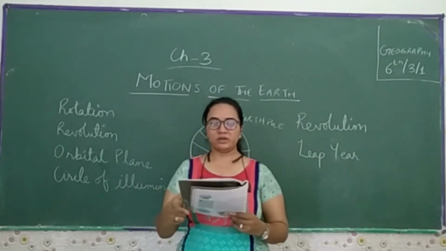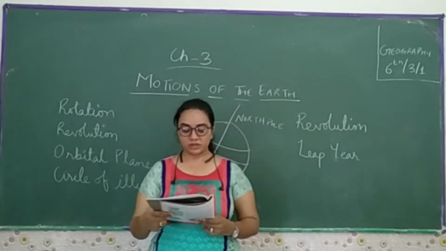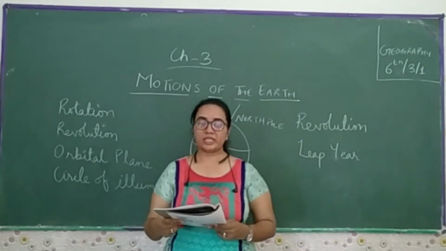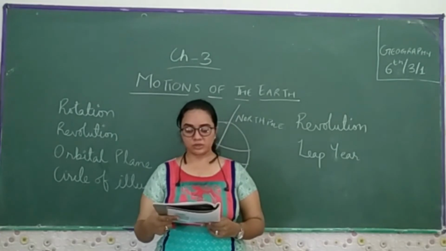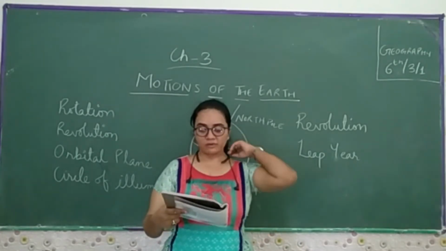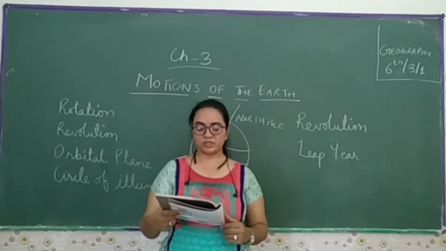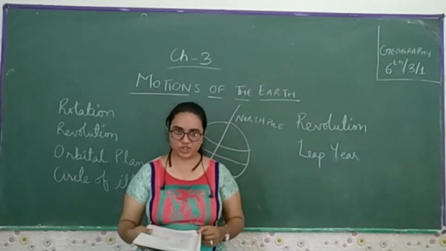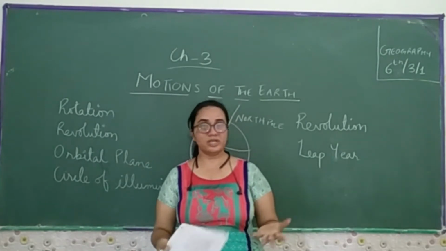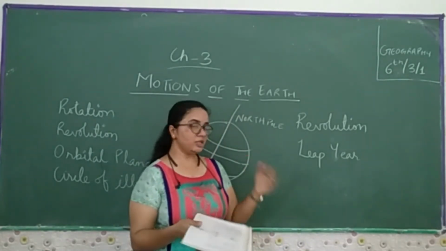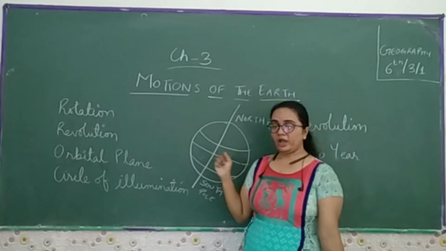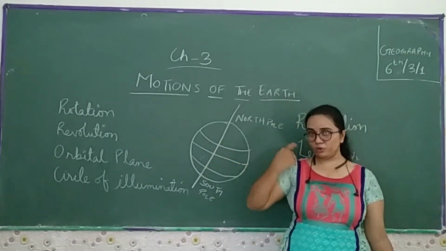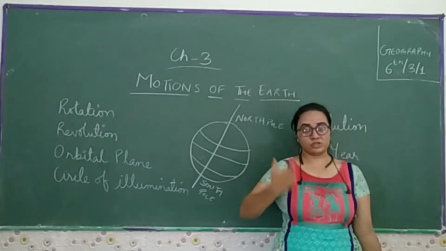What would happen if the Earth did not rotate? The portion of the Earth facing the sun would always experience day, thus bringing continuous warmth to the region. The other half would remain in darkness and freezing cold all the time. Life would not have been possible in such an extreme condition, which I already explained. With one side having day and the other side having night all over the year, we are not going to survive for a longer time.